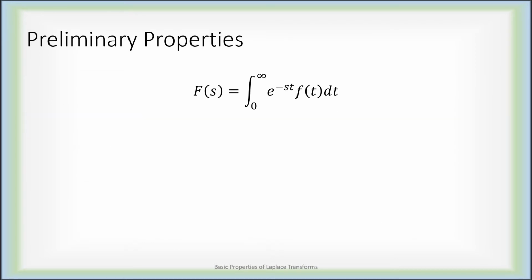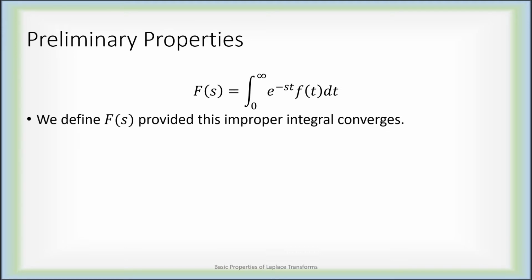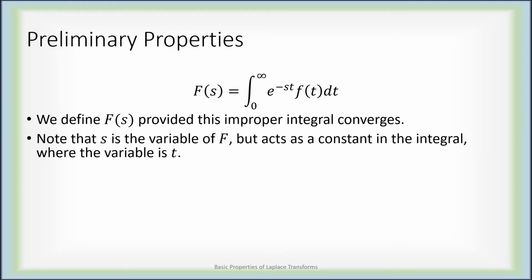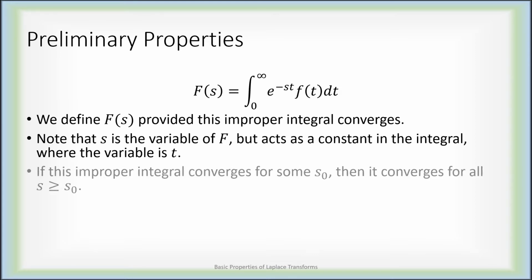So here is our definition of the Laplace transform. Capital F of s is the integral from 0 to infinity of e to the minus st, f of t dt. We define capital F in this way, provided that this improper integral converges. Now, s is the variable of the function capital F. However, within the integral on the right, it acts as a constant. The variable of integration on the right is t. s is a constant that only appears in the exponent there.